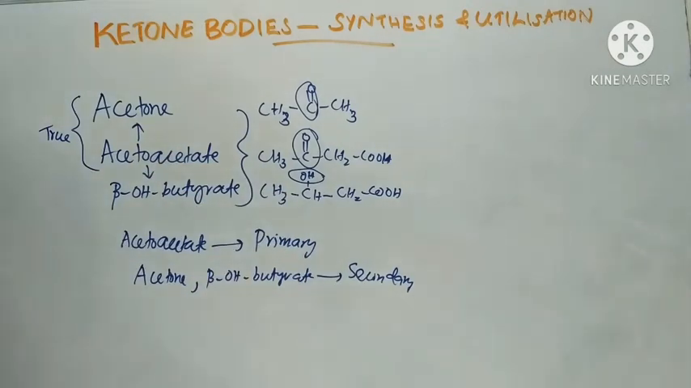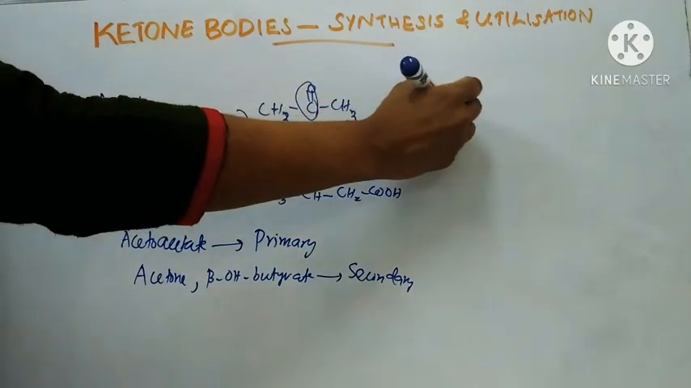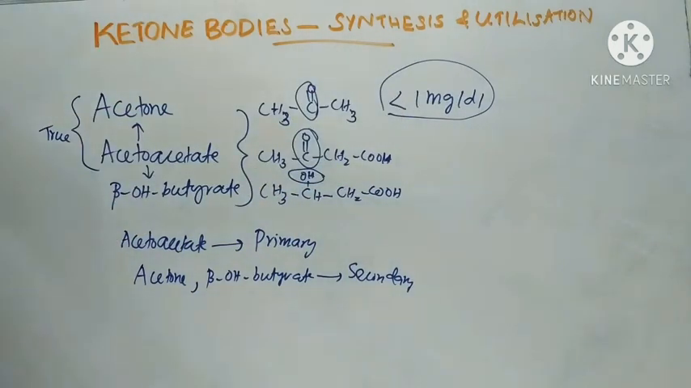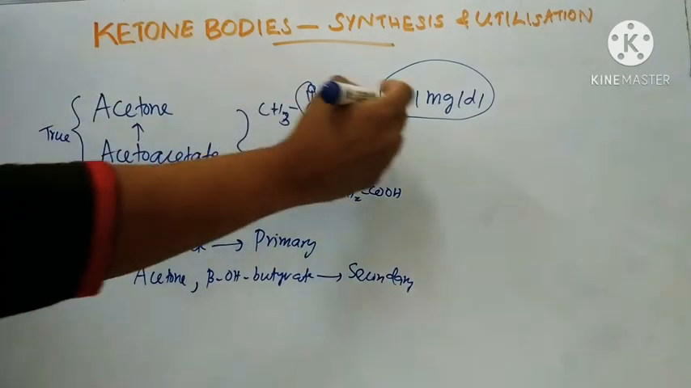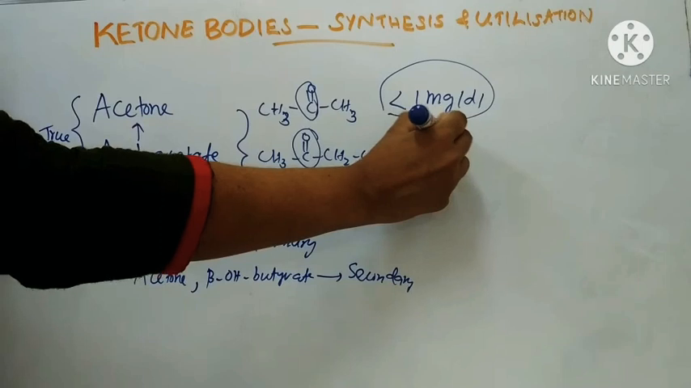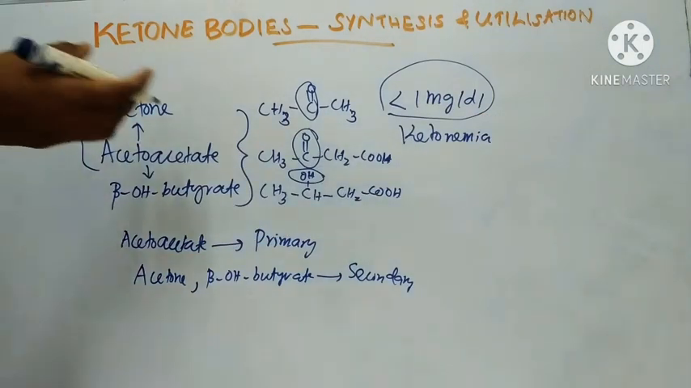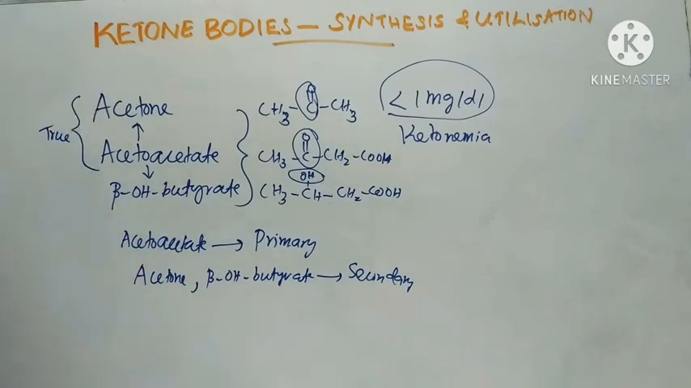The normal concentration of ketone bodies in blood is less than 1 mg per dl. A rise of ketone bodies in blood above the normal level is known as ketonemia.